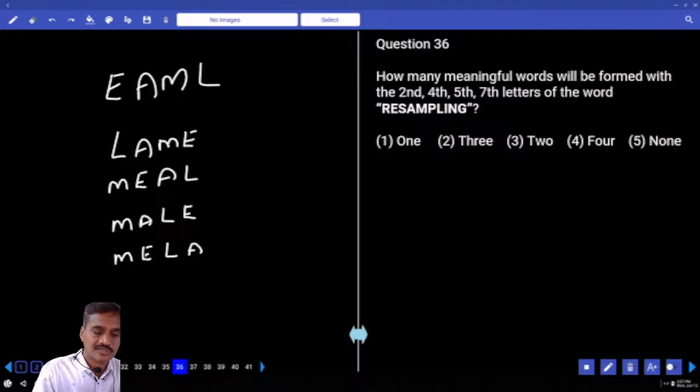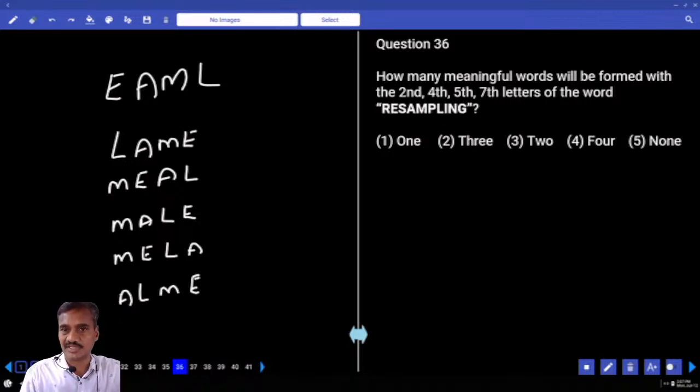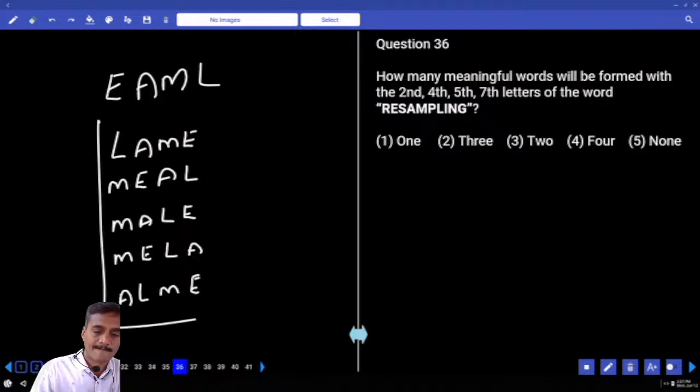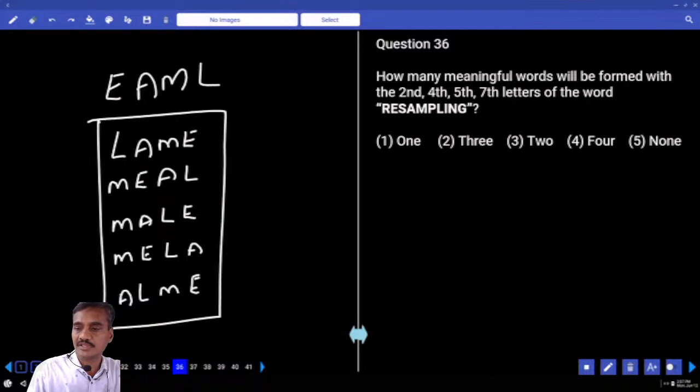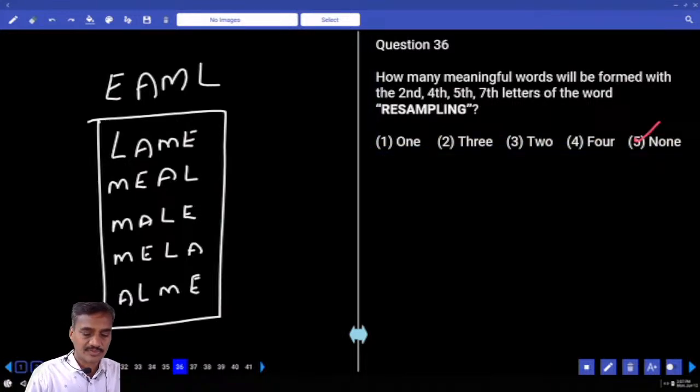Then anything else? A-L-M-E, alme. Then what do you mean by this one? Alme means a performer, a singer. A singer. Hence how many? That is the choice. Then 36. Then 37 to 40.